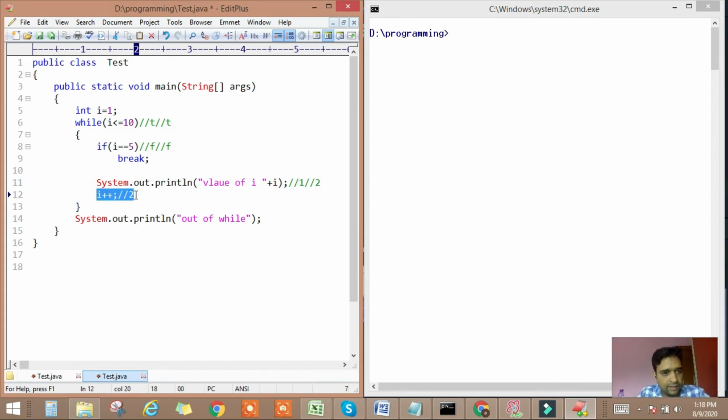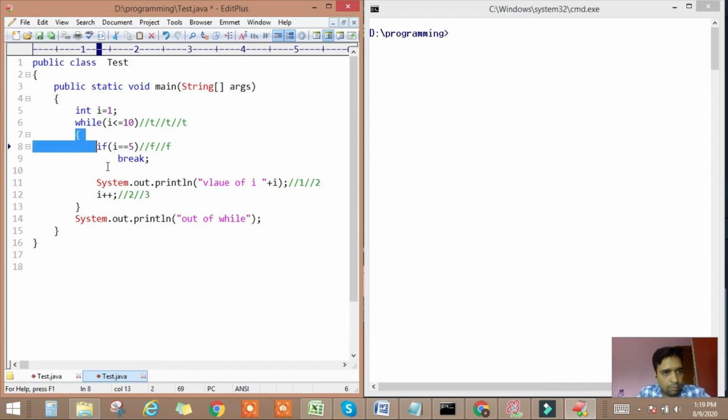Now the value of I is incremented by 1. The previous value of I was 2, now the value will become 3. Then again the condition of the while will get the chance of execution: is 3 less than or equal to 10 or not? So 3 is less than or equal to 10, which is true.